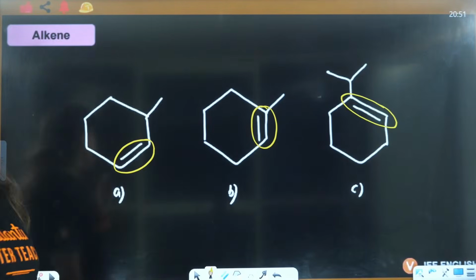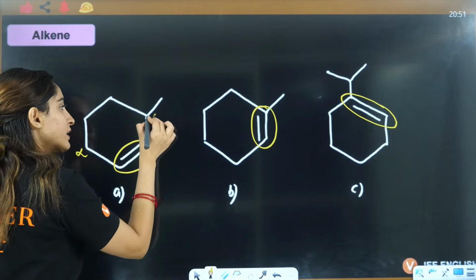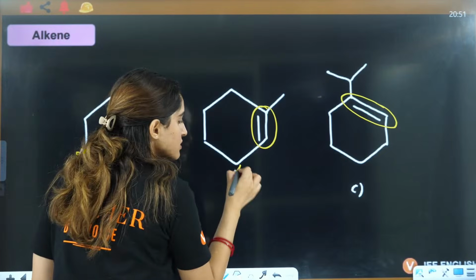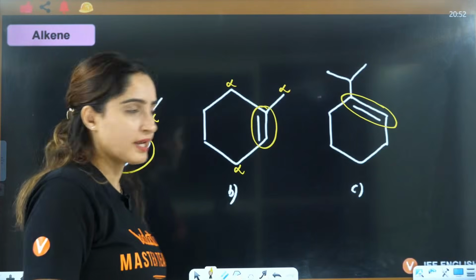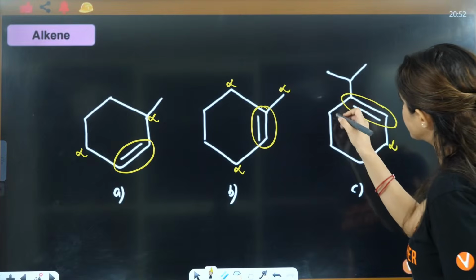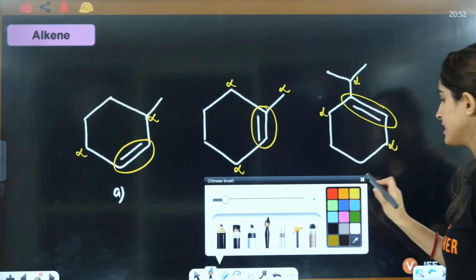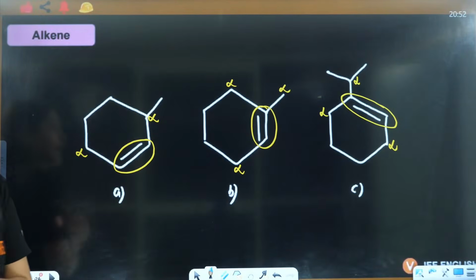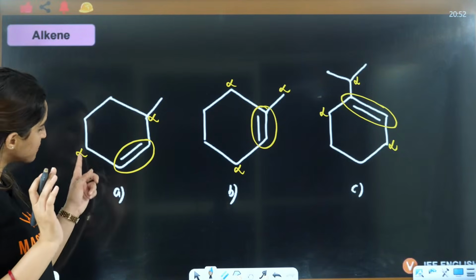Now let's write alpha. This connection is alpha. Direct connection is alpha always. Direct connection is alpha, direct connection is alpha, right? Those are the alpha carbons.